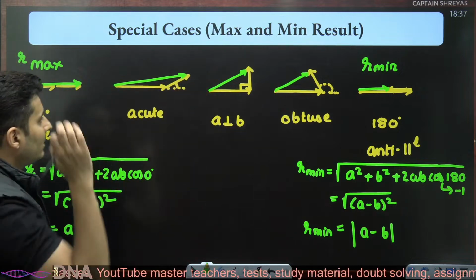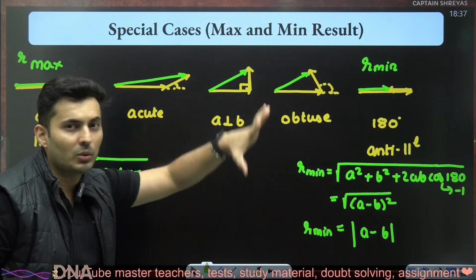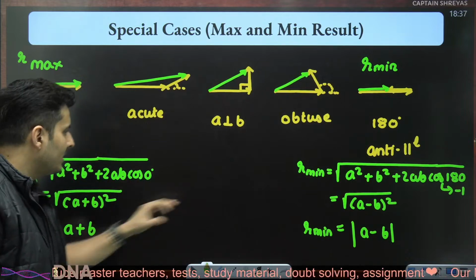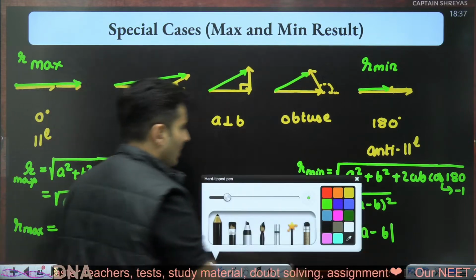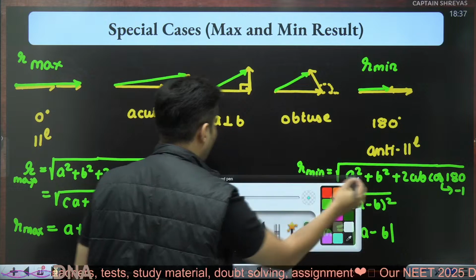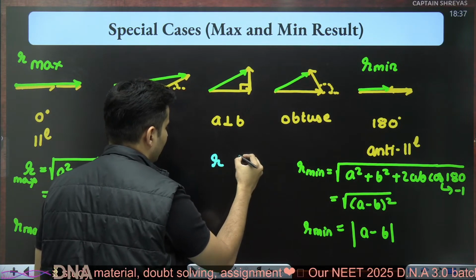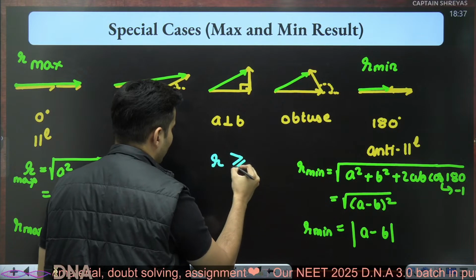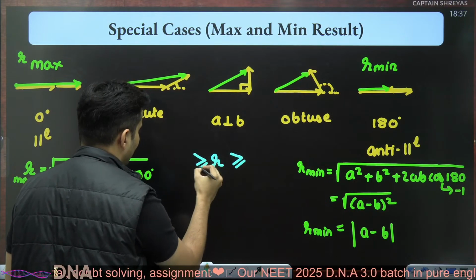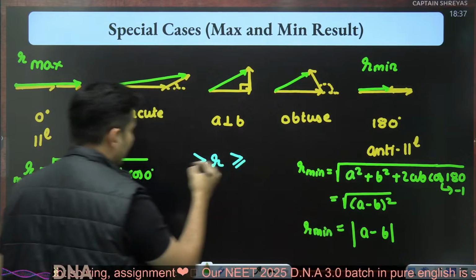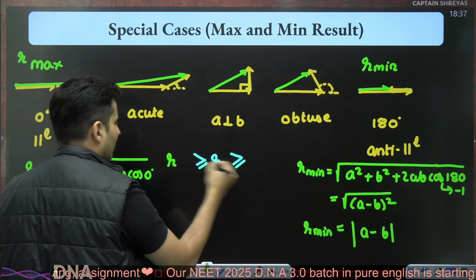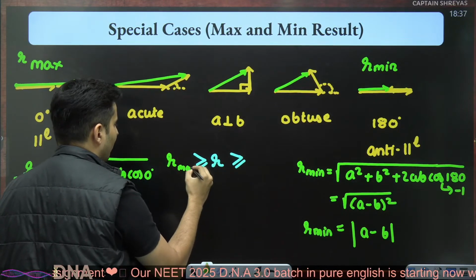Every other time, the vector's magnitude will be less than the maximum and more than the minimum. So in general, I can say my resultant will always be more than or equal to the minimum value and less than or equal to the maximum value.